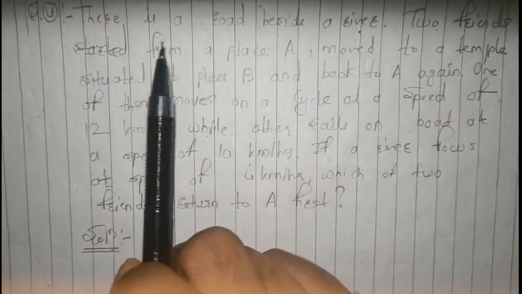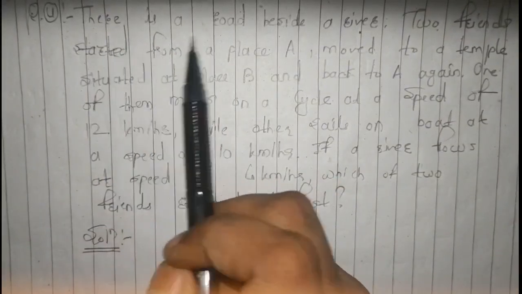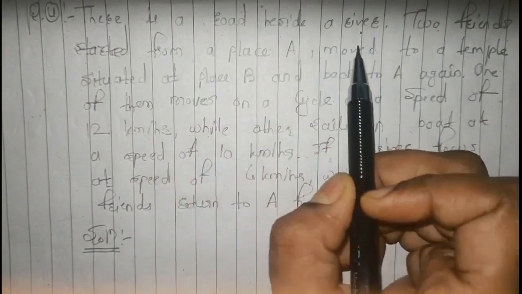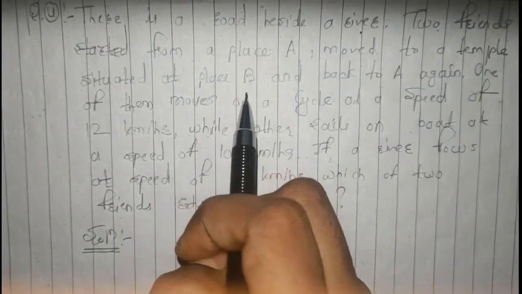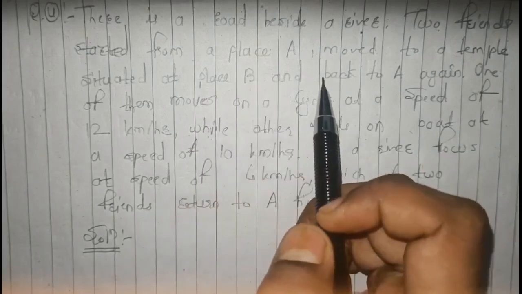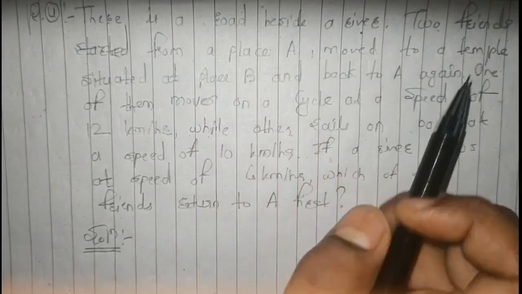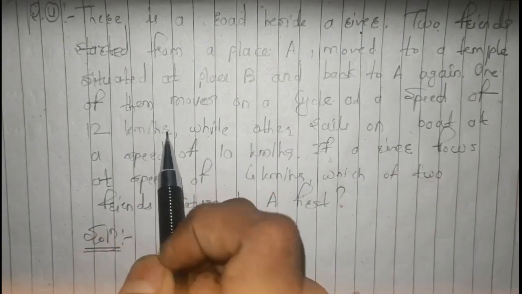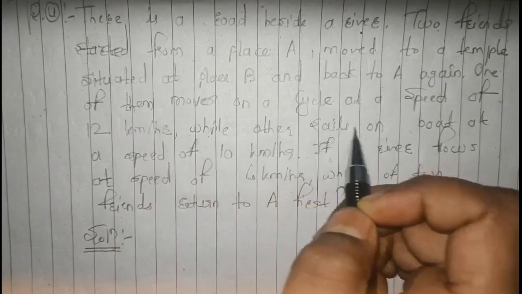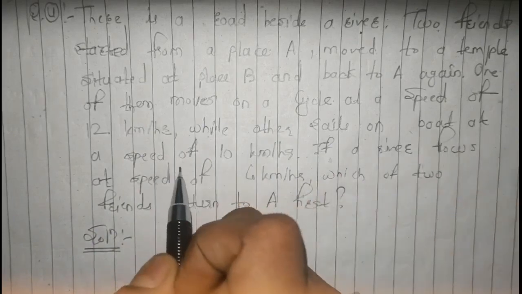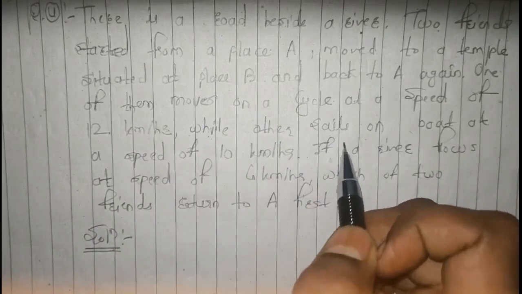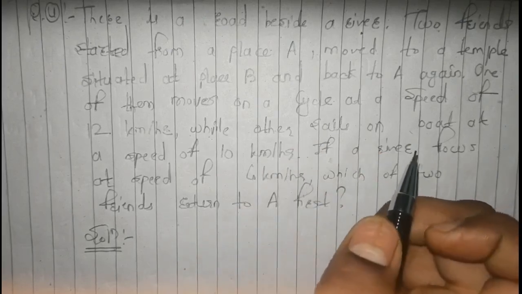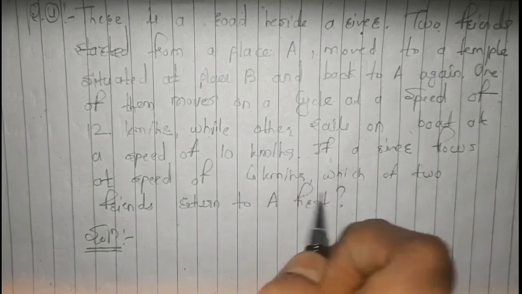So this is our fourth question. Here there is a road beside a river and two friends started from place A and then moved to a temple situated at place B and then returned back to place A again. Now one of them moves on a cycle at a speed of 12 km per hour, while the other one sails on a boat at the speed of 10 km per hour. Now if a river flows at the speed of 4 km per hour, which of the two friends returns to place A first?